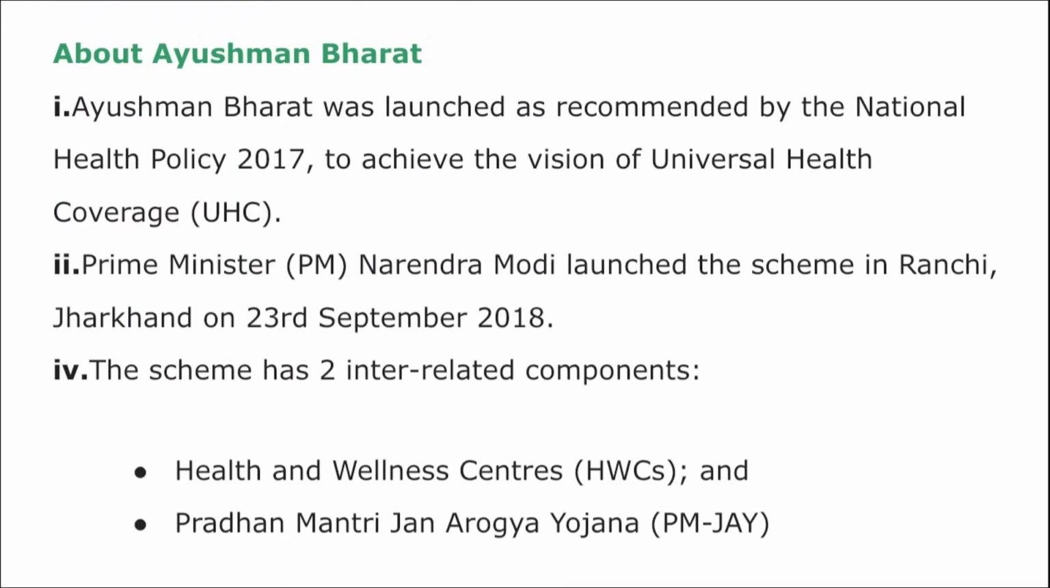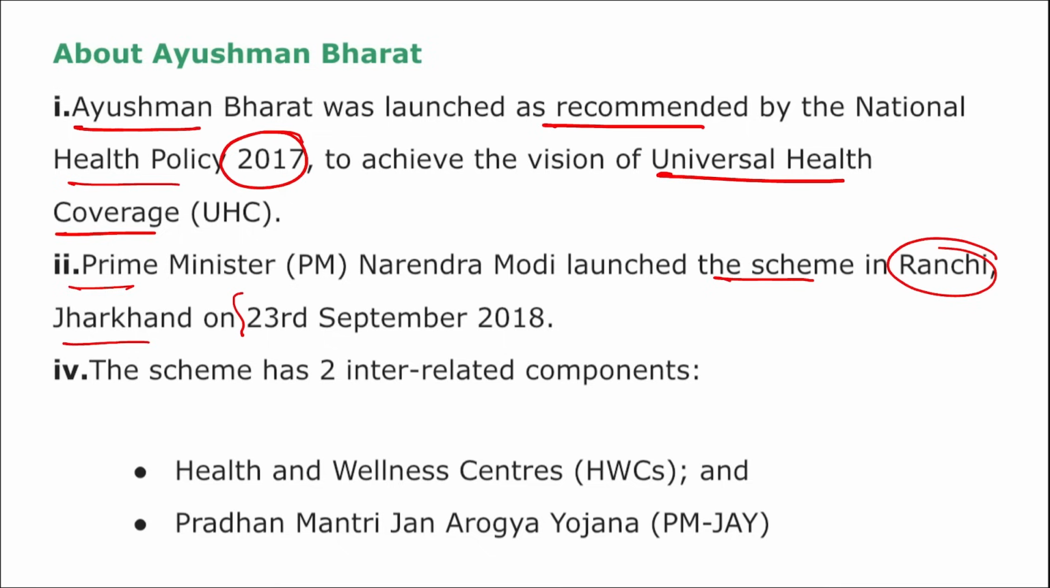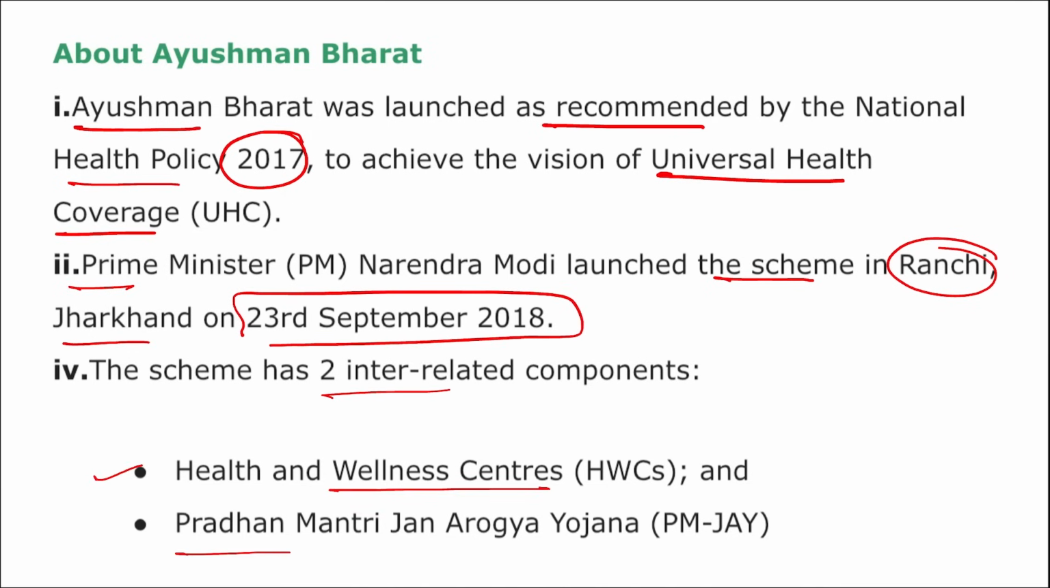Then what is this Ayushman Bharat? First of all, let's discuss this. This was launched as recommended by National Health Policy of 2017 to achieve the vision of universal health coverage, and PM Modi launched this scheme in Ranchi, Jharkhand on 23rd of September 2018. It has two interrelated components, that is Health and Wellness Center and Pradhan Mantri Jan Arogya Yojana.